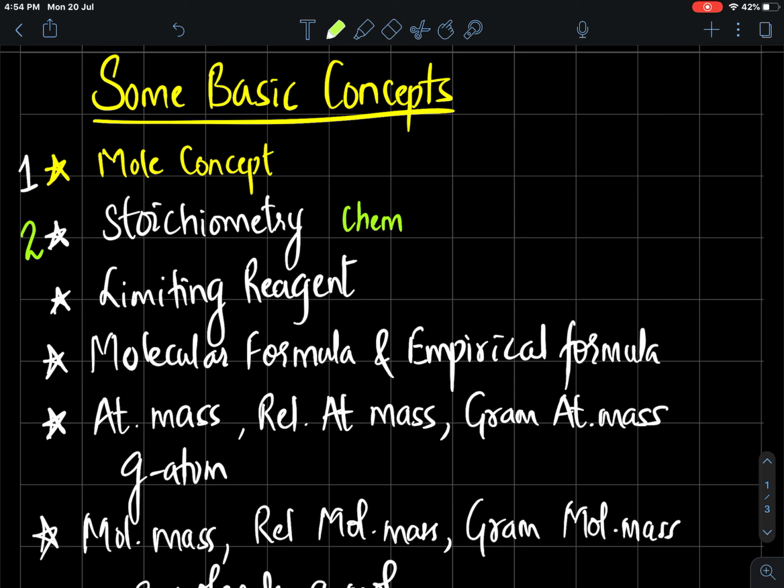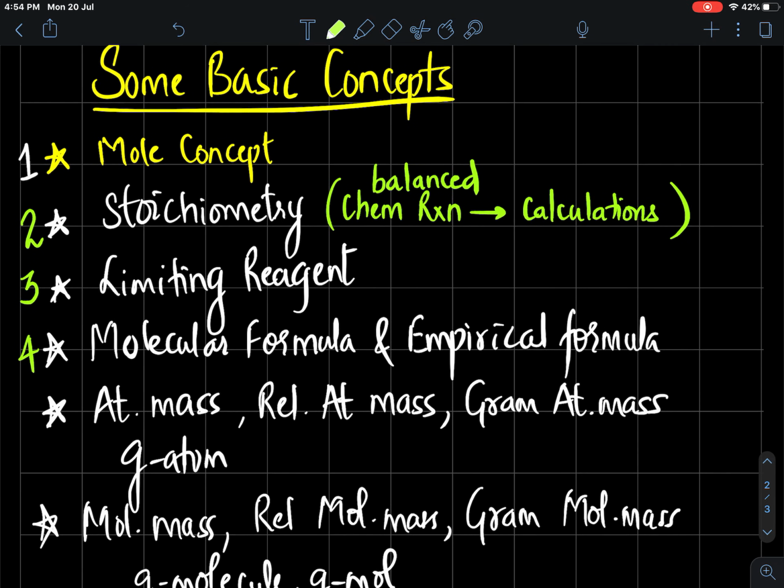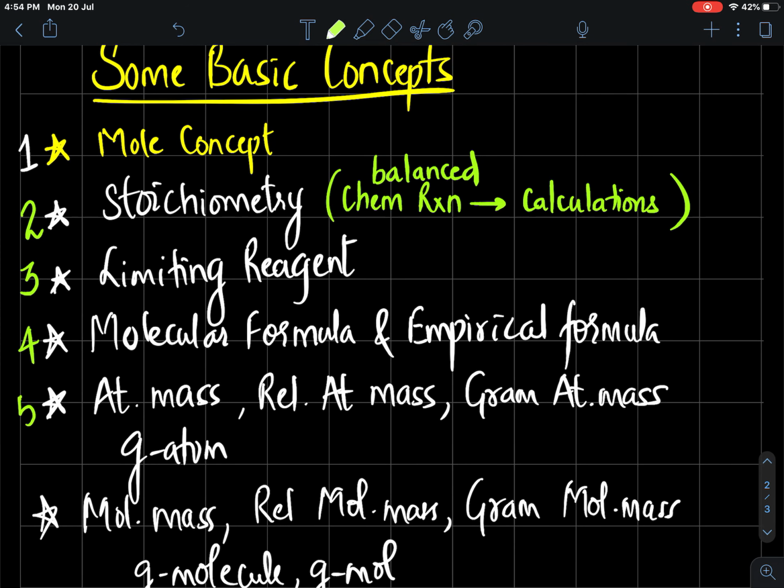If you are dealing with chemical reactions and calculations associated with chemical reactions, naturally balanced chemical reactions, then it is called stoichiometry. Higher part of stoichiometry is called limiting reagent, molecular formula and empirical formula, atomic mass, relative atomic mass, gram atomic mass, and the concept of a gram atom.